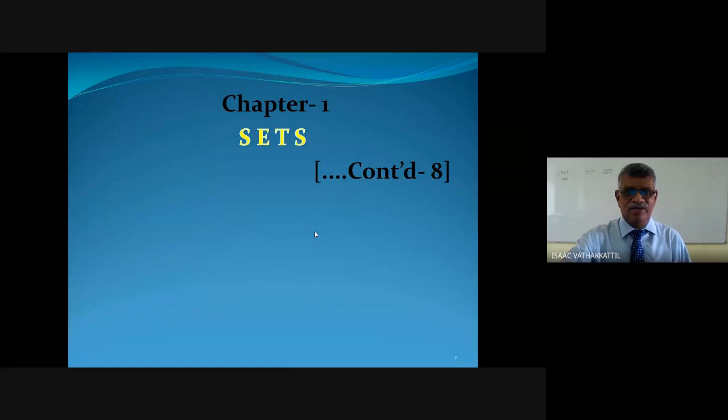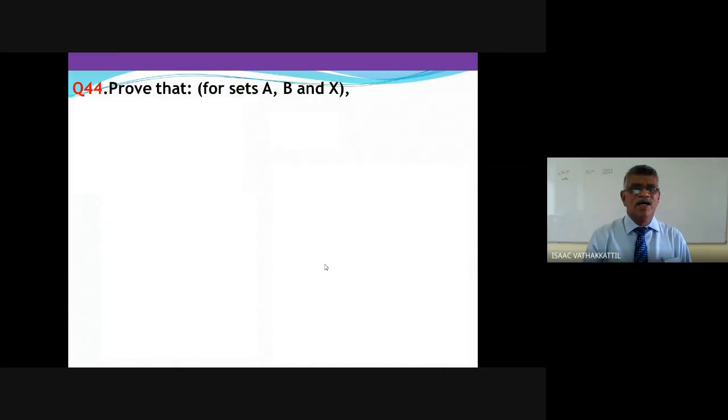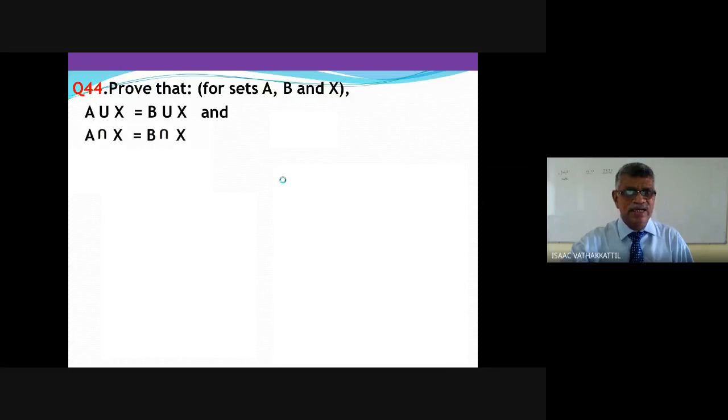Today is the 8th day of topic sets. We are now looking into some logic and logistic questions. Let's look. Prove that for sets A, B, and X. There are three sets A, B, and X. It's given A union X equals B union X and A intersection X equals B intersection X.